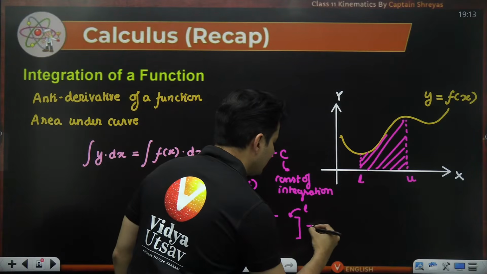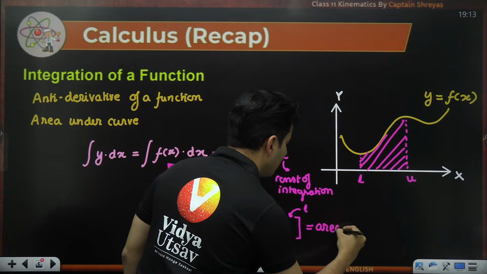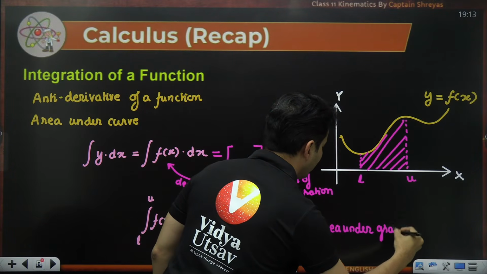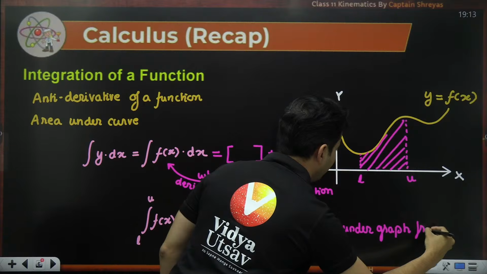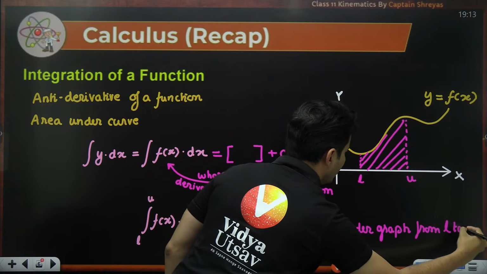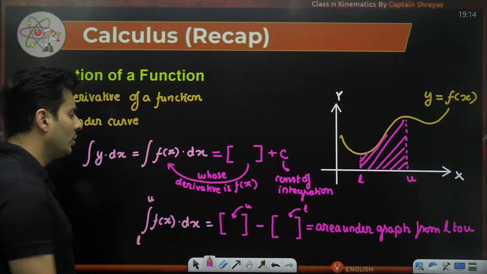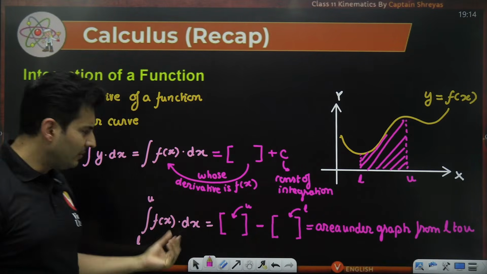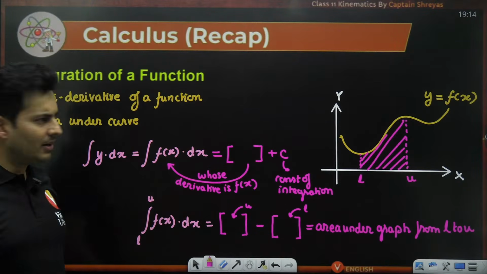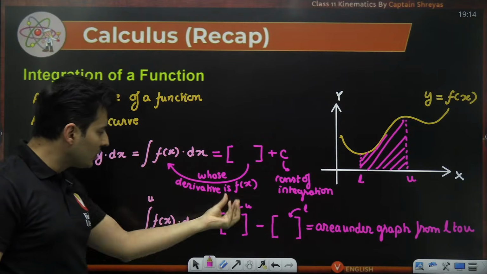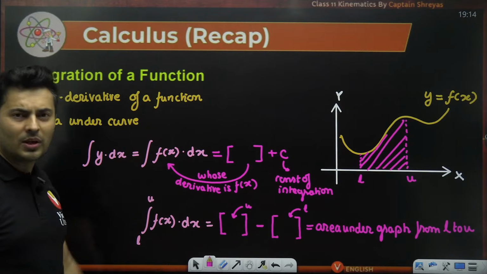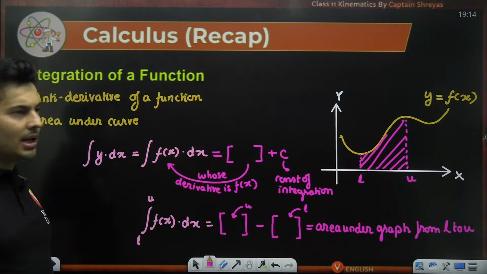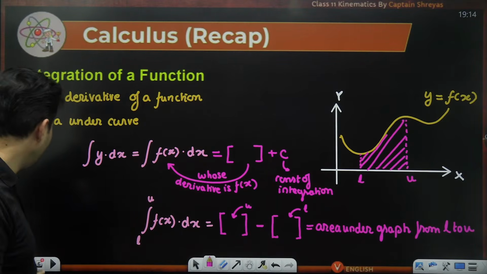So this tells me the area under that particular graph from L to U. What is there over here? It is basically the integration of the function or the antiderivative of the function, or that function whose derivative is going to give me back f of x. That is how definite integration works. There is no constant of integration.